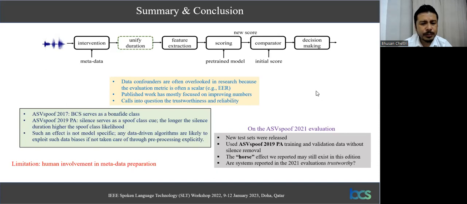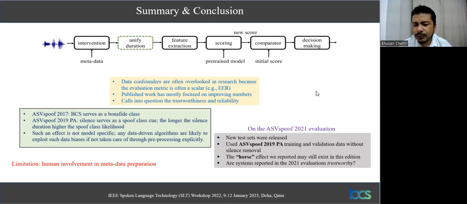Again, on the ASVspoof 2021 evaluation, we have found that this evaluation has made use of new test sets, but the training and validation data comes from the ASVspoof 2019 PA. And the training and validation data is used with silence, the work which we have already demonstrated in this work, which has clearly shown how heavily influenced the model gets by this silence when it is trained with silence.